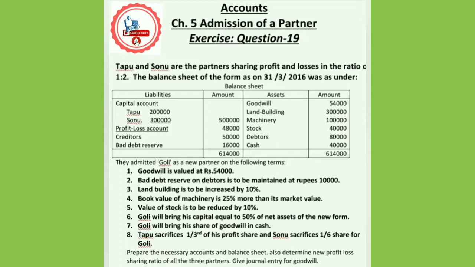Now let's move to your asset side. Goodwill is given. That means what? It is going to be distributed among the partners in old profit sharing ratio. Land and building, machinery, stock, debtors and cash.